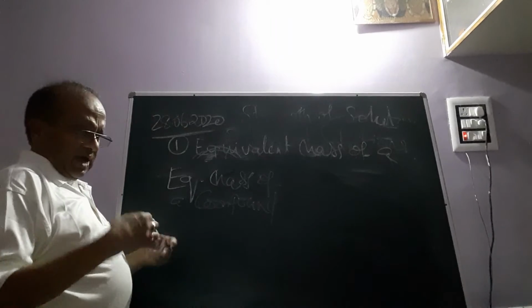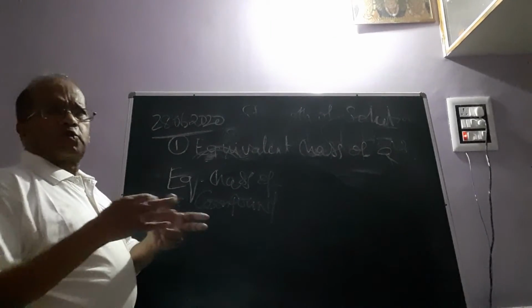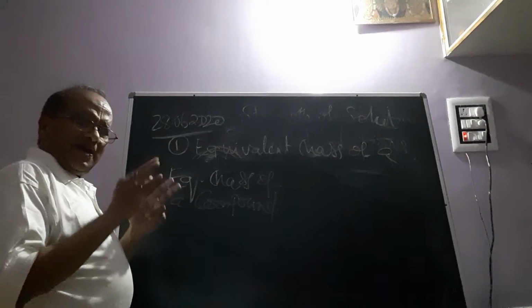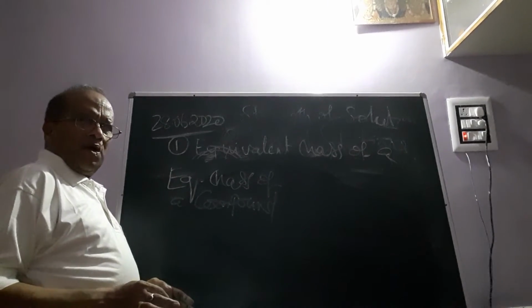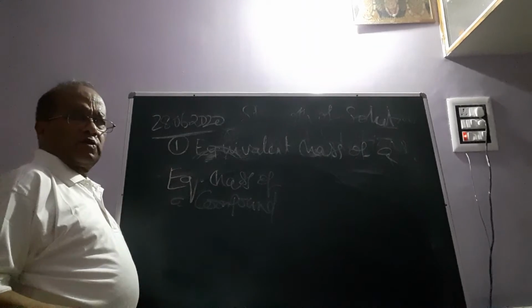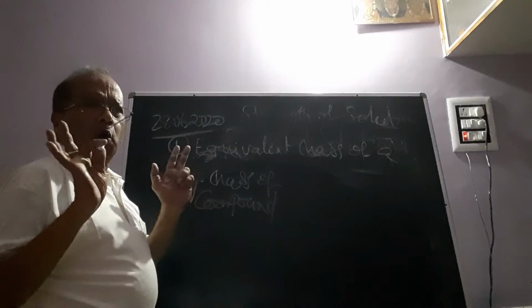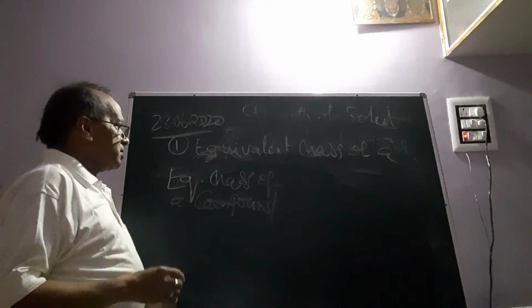It means in some cases the equivalent mass is equal to the molecular mass, or in other cases it will be 1 upon nth of the molecular mass, where n will be equal to 1, 2, 3, and so on, a whole number.